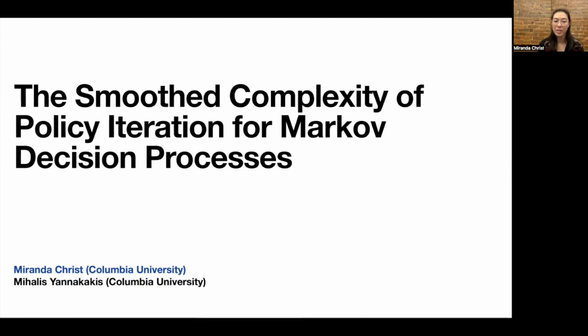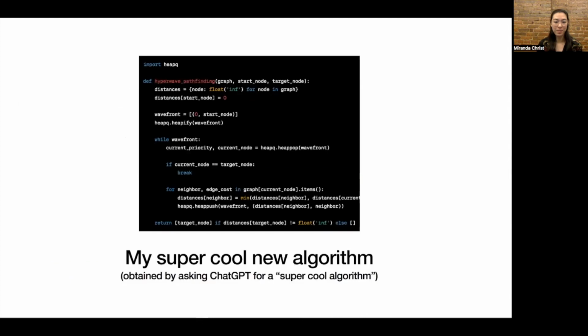Hi, I'm Miranda. I'll be speaking about the smooth complexity of policy iteration for Markov decision processes. This is joint work with Mihalis Yannakakis.